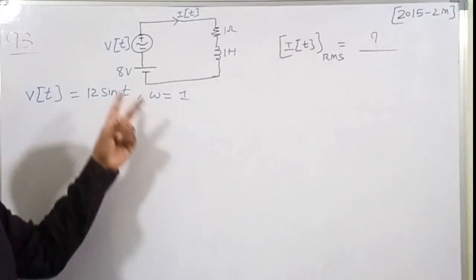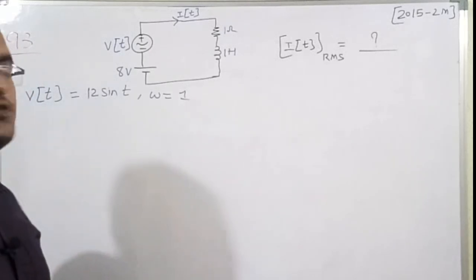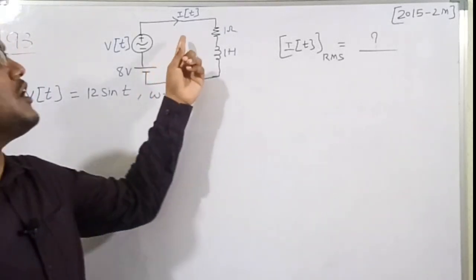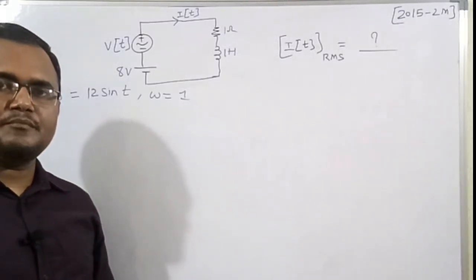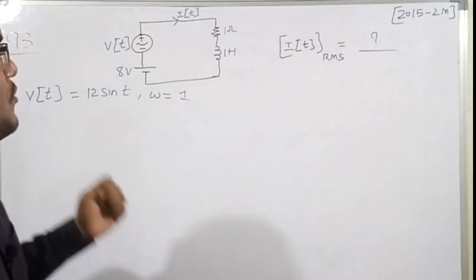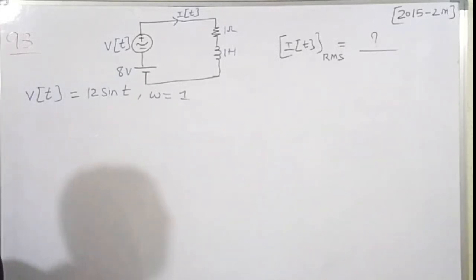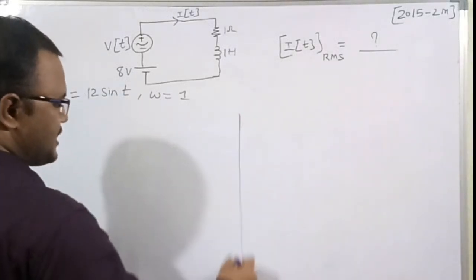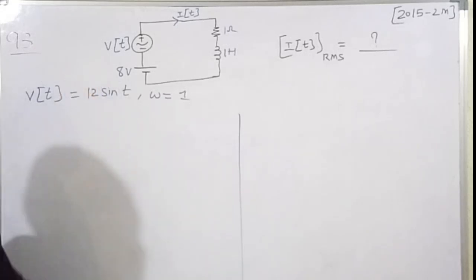So there are two sources. Two sources means by superposition theorem, if we want to find the current in any circuit, we can find it by assuming only one source is activated at a time. Therefore, by using superposition theorem, we are going to solve this numerical. Because there are two sources, which are an AC source and a DC source.